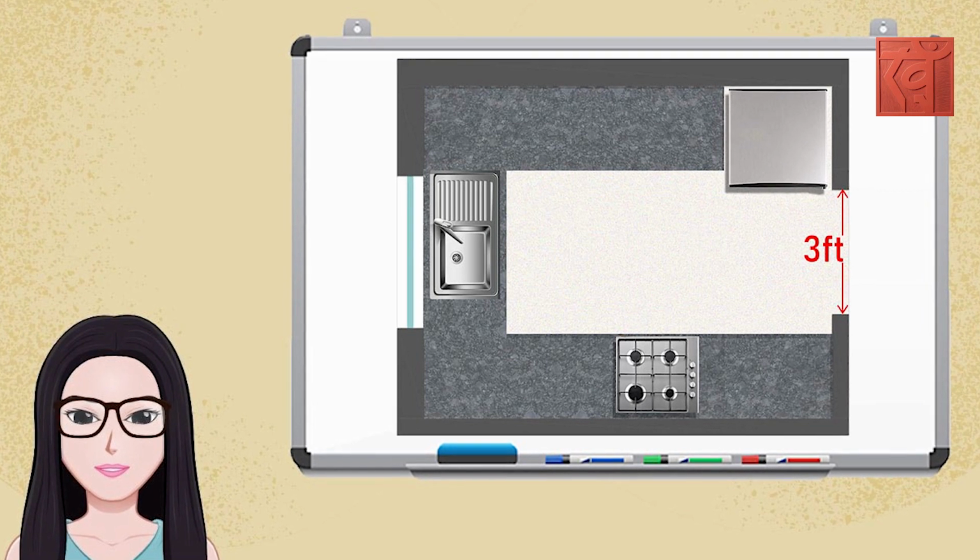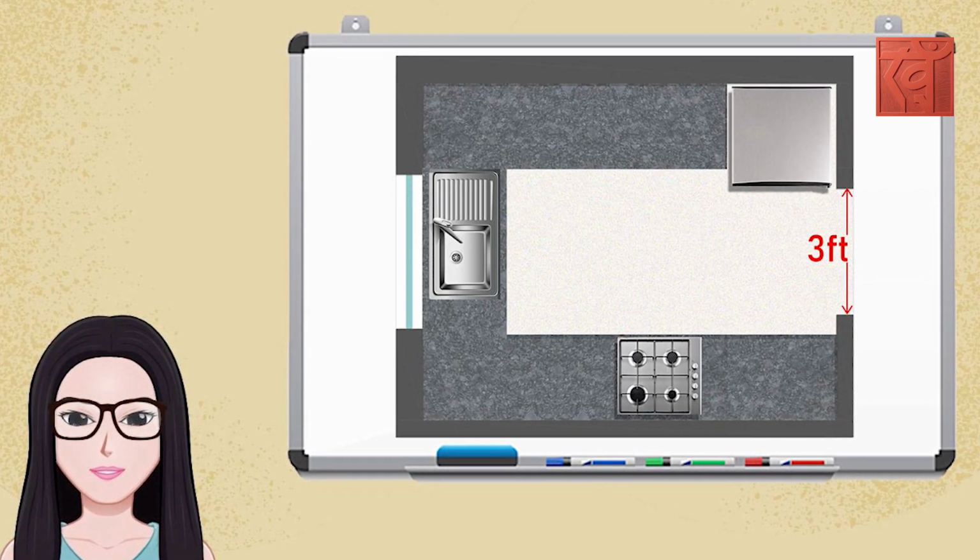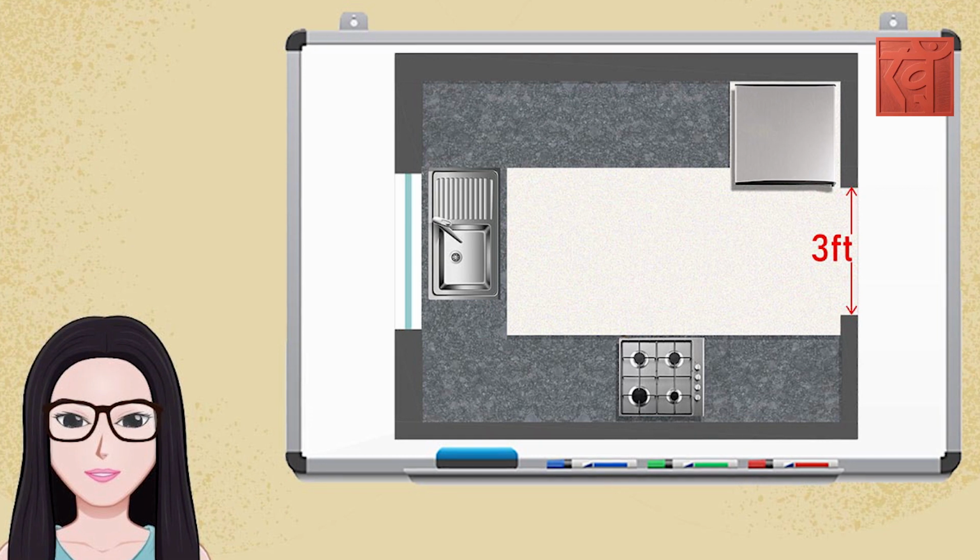Remember that the kitchen appliances are big, so the kitchen doorway should be at least 3 feet wide. The kitchen door swing should not come in the way of appliances or work areas. Now here's a tip. If the door swing is taking up too much space, then you can go in for a sliding door or do away with the door altogether.